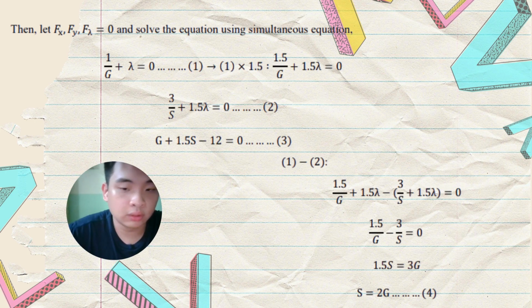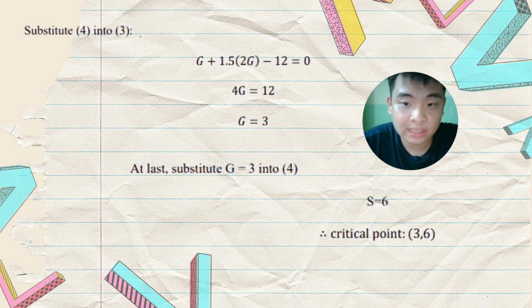When we use equation 1 and equation 2, we find that s is equal to 2g, which becomes our fourth equation. When we substitute equation 4 into equation 3, we find that g is equal to 3. At last, we substitute g equal to 3 into equation 4, and we get that s is equal to 6. Hence, our critical point is (3, 6).